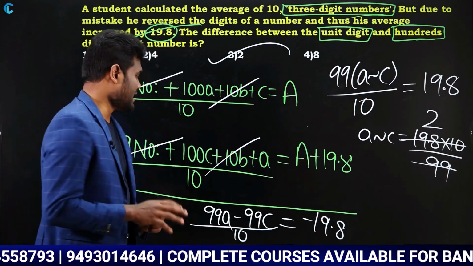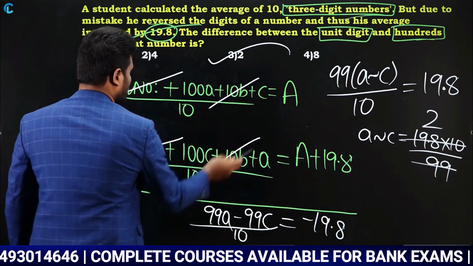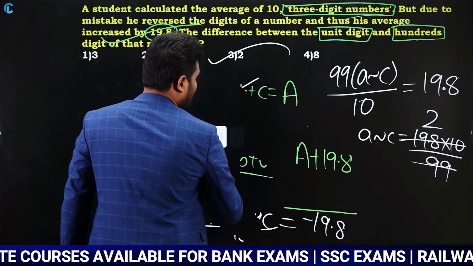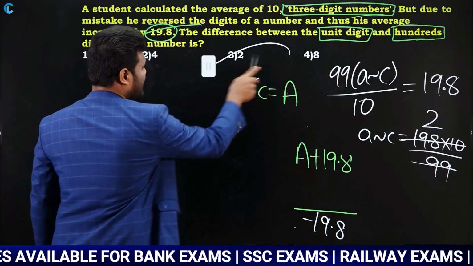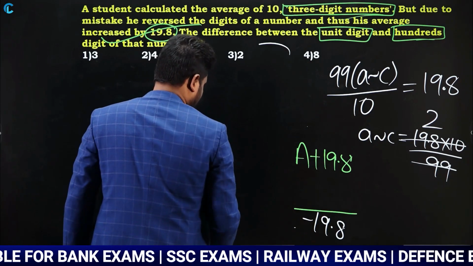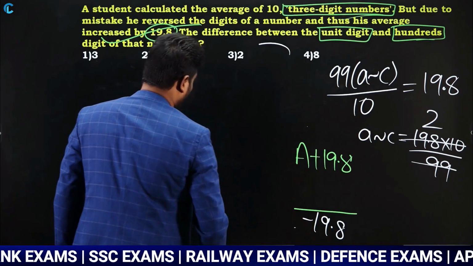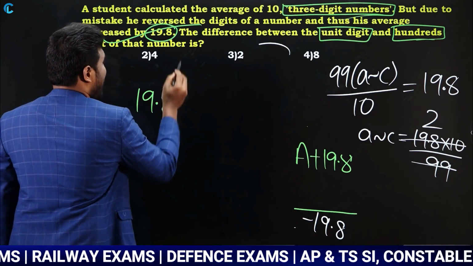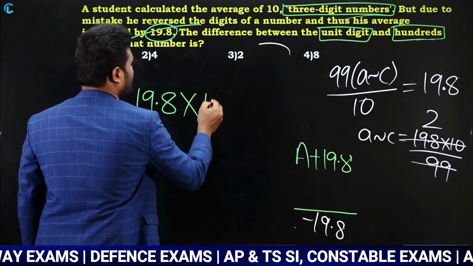Very, very simple question. From the examination point of view, how to solve this question? Just observe here carefully. Simple, whatever we have done earlier, again the same shortcut we are going to apply. If it is going to come in the examination, what you need to do is take the difference. The difference is 19.8. As it is 10 numbers, so into 10.